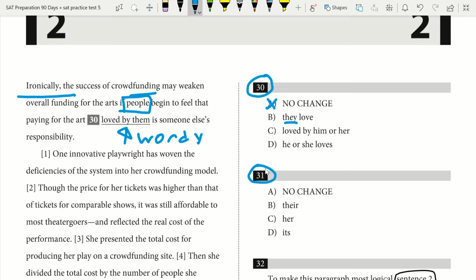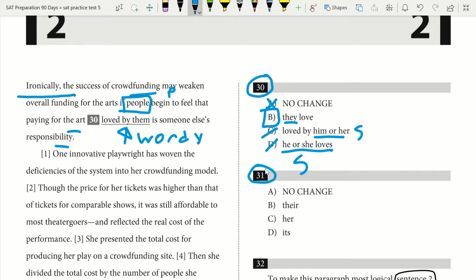And they is the correct pronoun we would want to use. So B is our correct answer here. But I want to quickly touch on why C and D you can immediately figure out are wrong. If we look at our sentence, we have the subject people, right? People begin to feel that paying for the art they love is someone else's responsibility. Now, people is plural. Him or her is singular, and he or she is also singular. So I immediately know C and D have to be wrong.